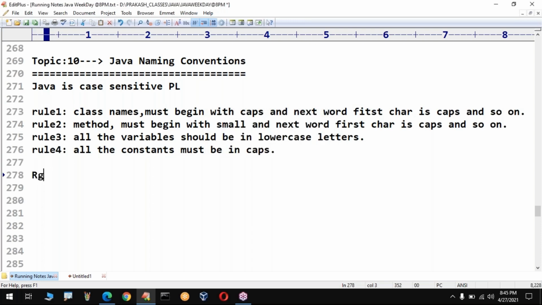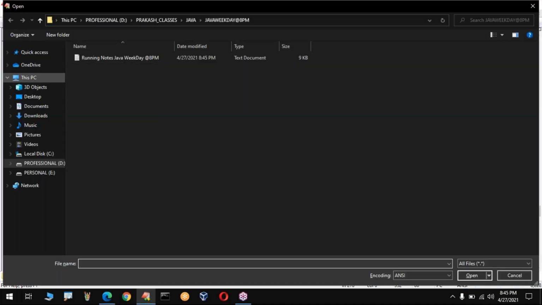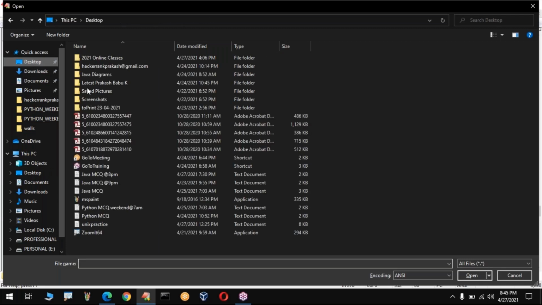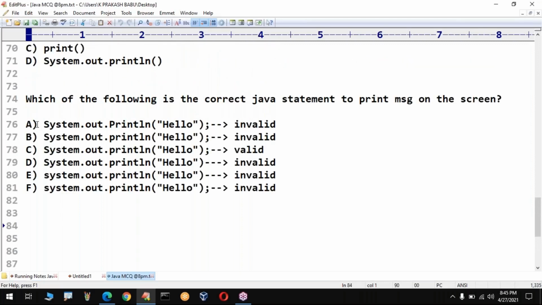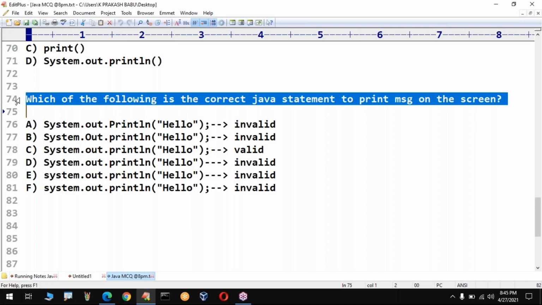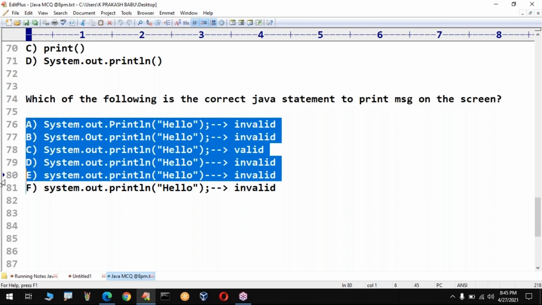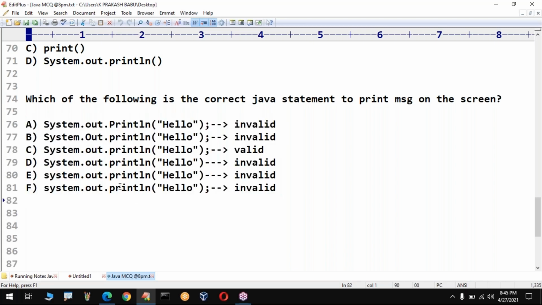Sir, example for the first rule. Sir, I have a class. I hope in the last class, yesterday's class, I gave some multiple choice questions on Java. Have you observed here? Multiple options are there. Which of the following is the correct Java statement to print a message on the screen? Sir, almost every option seems the same. But you people selected C as your answer.